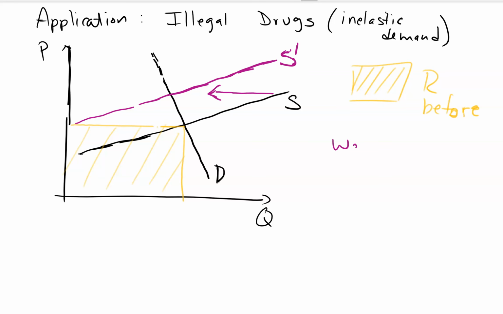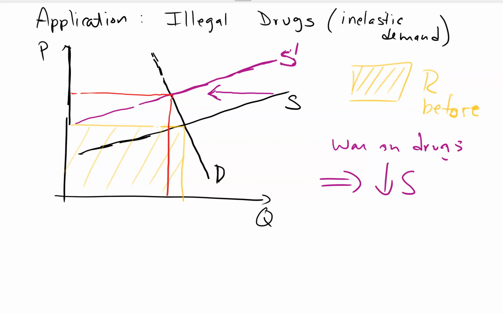So we have a war on drugs, right? This causes our supply to go down. Now what happened? Did this make things better or make things worse? So let's take a look. So now this is the revenue for the remaining drug traffickers. For the drug traffickers who went to jail, this is definitely not a good thing for them, right? But for the drug traffickers who survived, guess what happened?